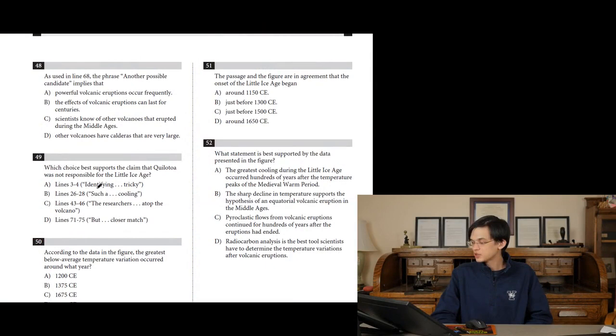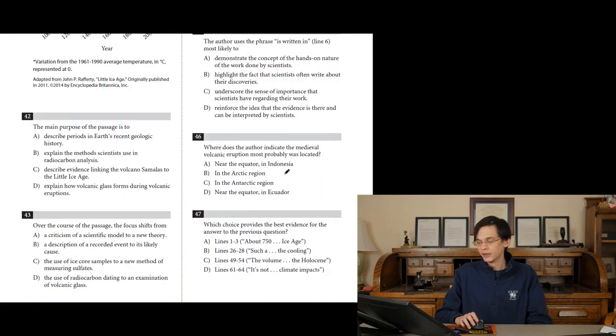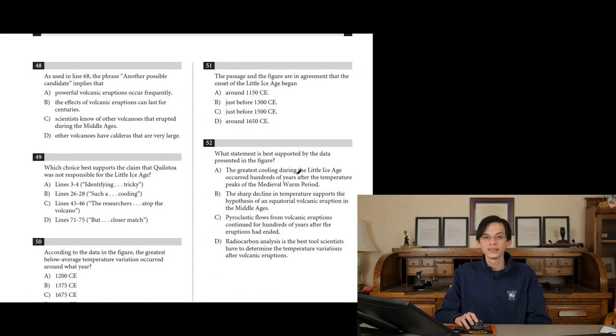Question number 52 on the reading portion of College Board's Test 4. What statement is best supported by the data presented in the figure? I guess we just need to read every answer choice and ask, is this true based on the graph that we have? Let's be very binary about this. Let's not try to interpret what this graph is saying. Let's read what they have to say and then determine if it's right or wrong.